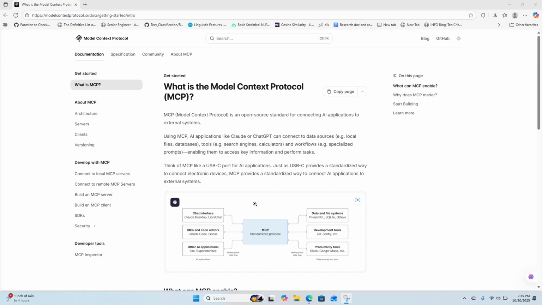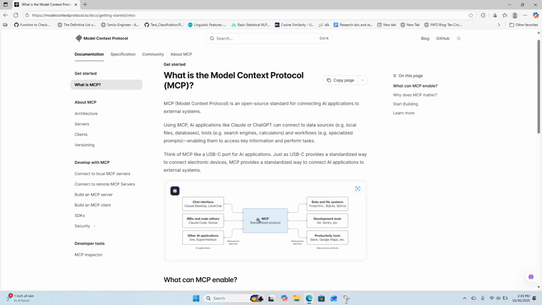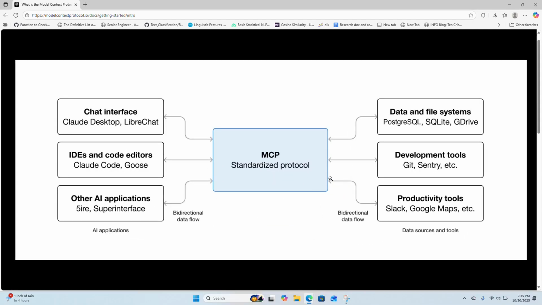So, the Model Context Protocol is an open standard that aims to solve this chaos. Think of it as a USB port for AI agents, a universal connection that allows any model from any provider to access external tools, databases, or APIs using a consistent language. So, in simple terms, we can say that MCP provides a bridge between AI models and the real world so that different systems can finally work together without friction.